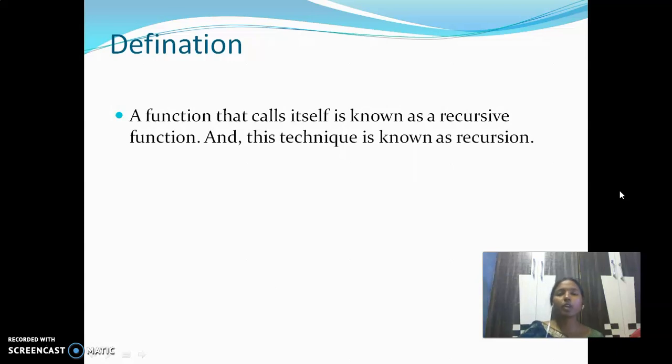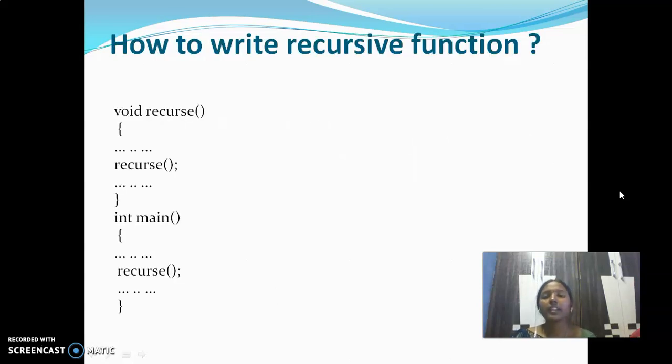That means I'm calling a function sum in order to add two numbers. Now, if you call the same function again within that function, both the functions are of the same type, so we call it a recursive function. That means sum is calling itself again. This we call a recursive function, and this technique is known as recursion. Clear? Now, how to write a recursive function?